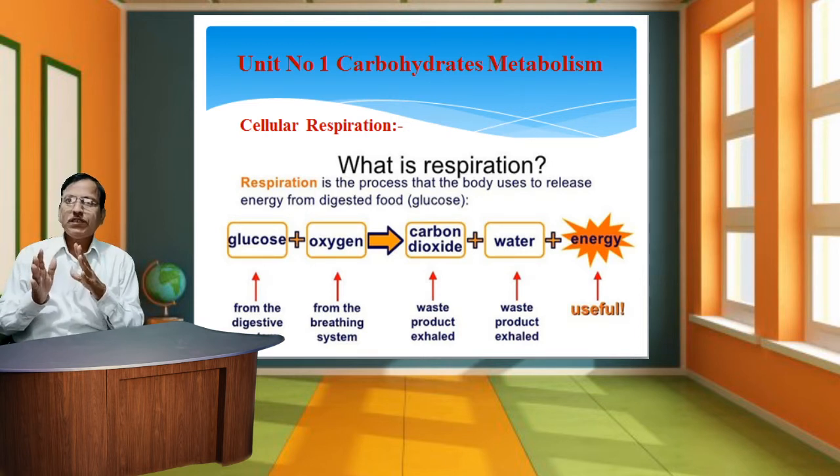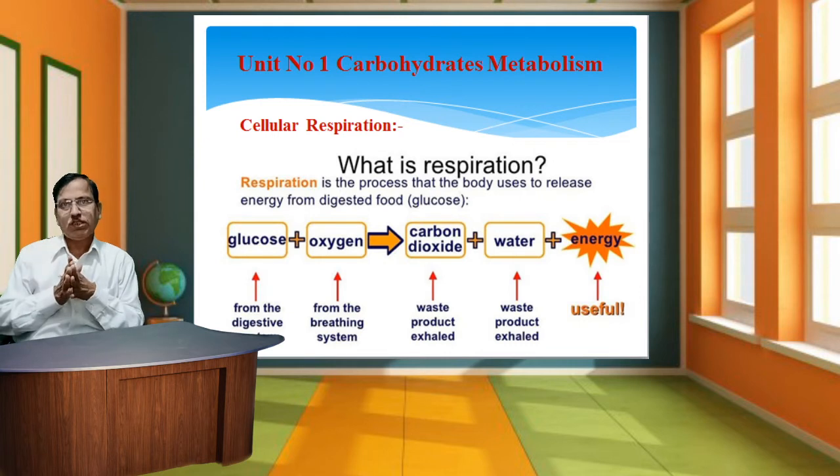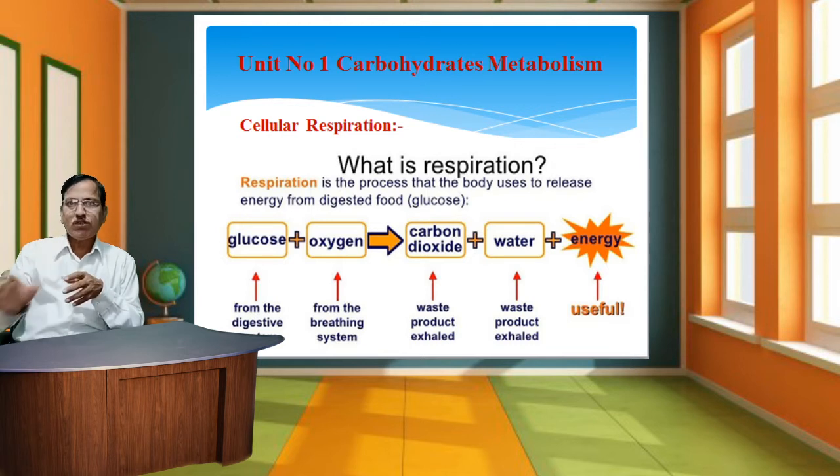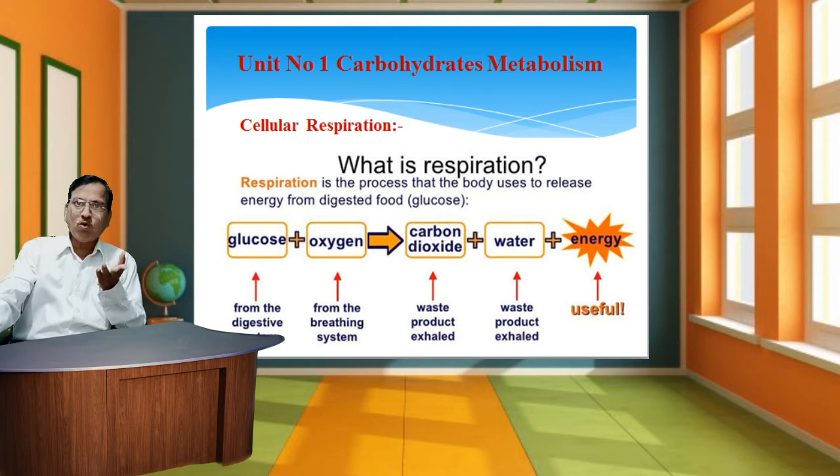Digested food is in the form of glucose, and glucose is the most important product of the process of glycolysis. This process specifically takes place in your cellular respiration process, with glucose from the digestive system,